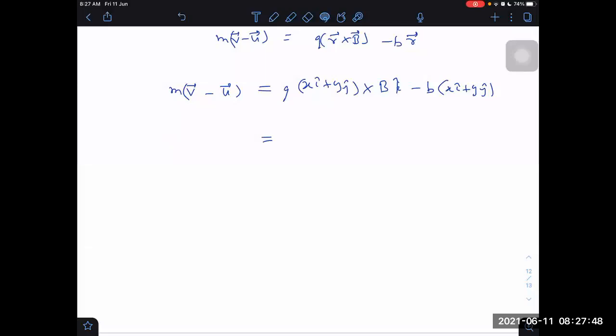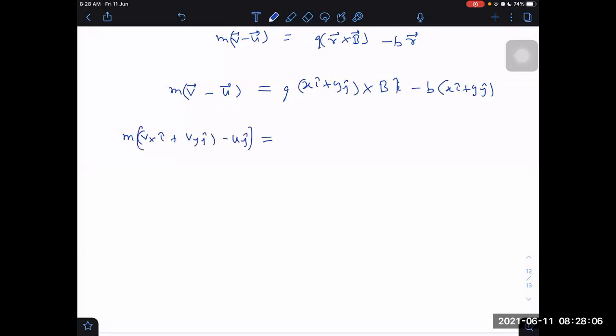I want to eliminate velocities in order to get a relation between x and y. Can we eliminate the velocity or not? We have to check that first. m(vx i cap + vy j cap) minus u along j cap, let us say.